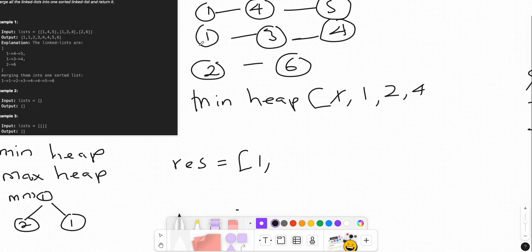The next one is also 1, so that goes to the results, and its next node, 3, goes into the heap.